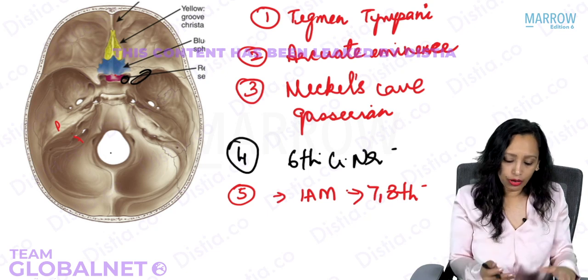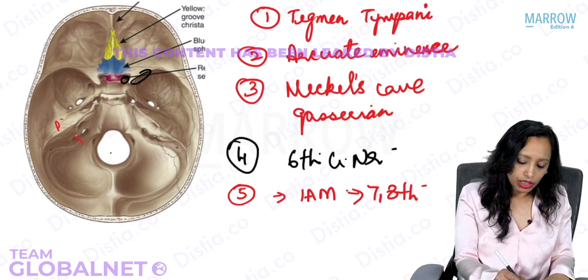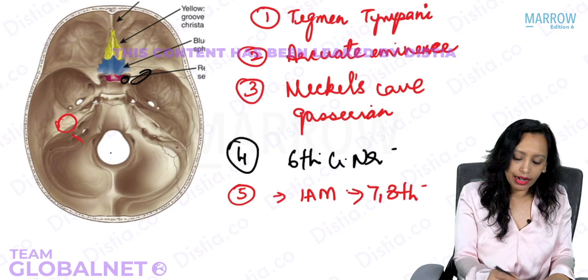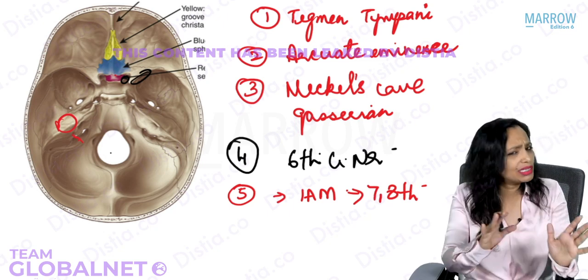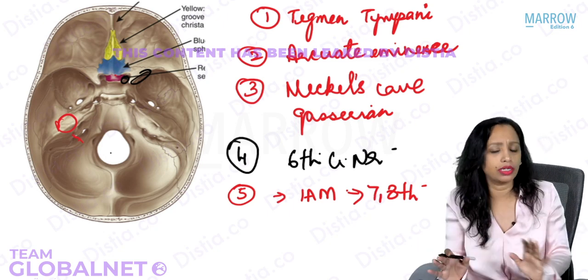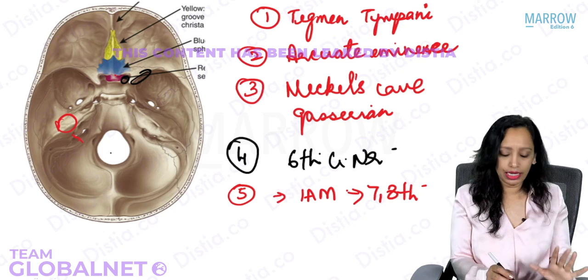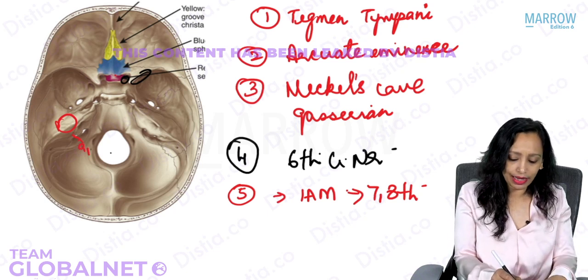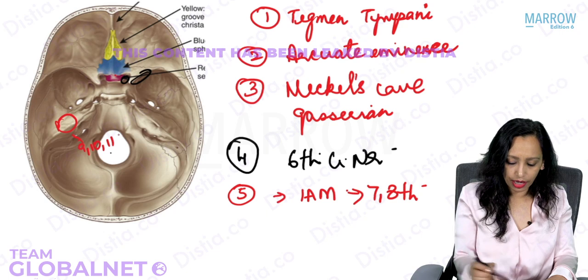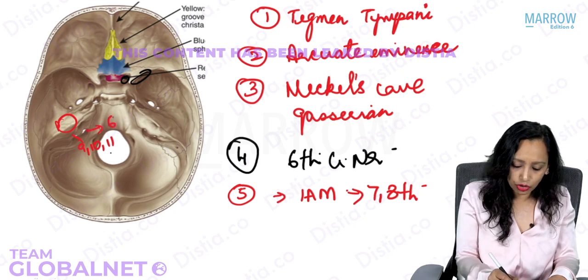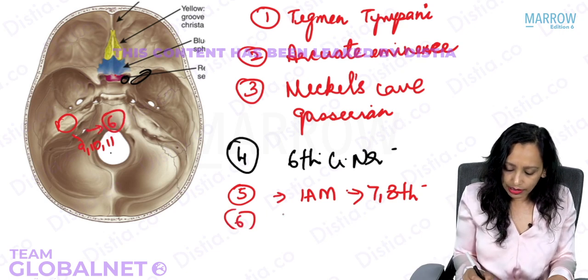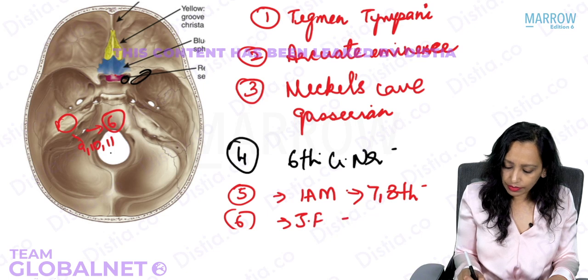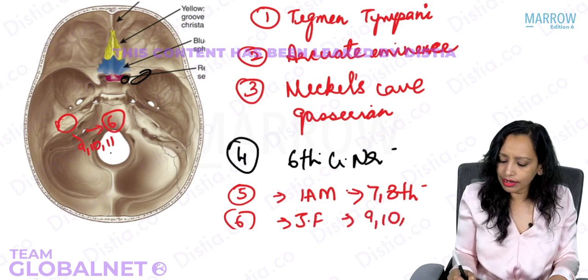Below is the area that houses the middle ear. So they are lying immediately in the floor of the middle ear. We'll see that again in some time in great detail. So for now, what we are seeing is that this area has the 9th, 10th and the 11th cranial nerve. Yes. So this is the 6th structure that we are seeing here. This is the jugular foramen, and that has the 9th, 10th, 11th cranial nerve.